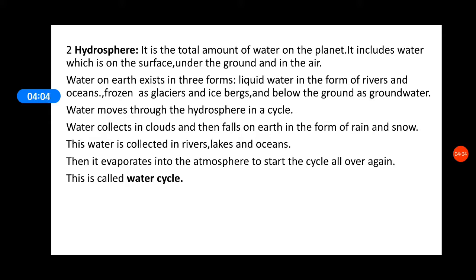Then you will ask, if it is never increasing, how are we having floods? Floods are actually the falling back of the evaporated water in a large amount in one specific area. If the same amount of rain could have been distributed in all the areas, there would have been no floods. But as the rain gets concentrated in one particular area, it causes flood. The amount of water on earth remains the same.